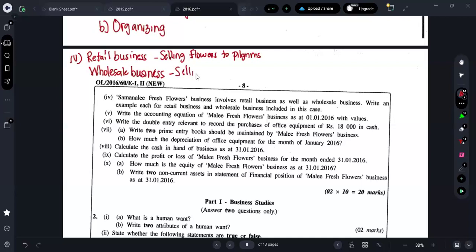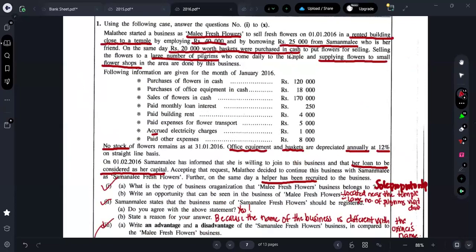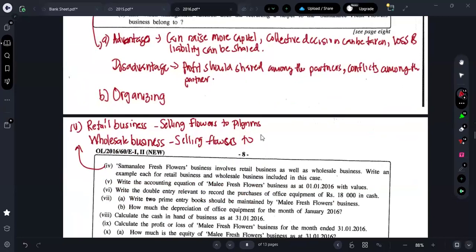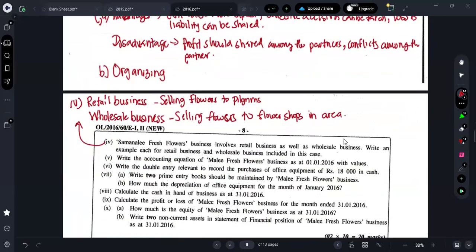So here you can write: selling flowers to flower shops in the area. So that is related to wholesale business.